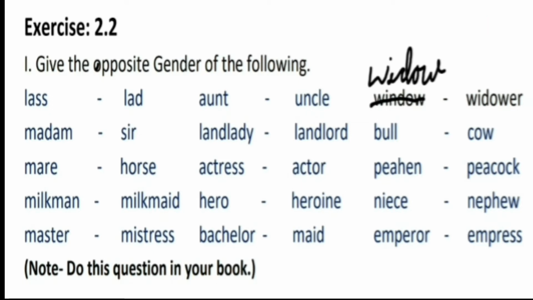A noun used for a female is of the feminine gender, as woman, girl, aunt, daughter, sister, queen, lioness. A noun used for both male and female is of the common gender, like child, friend, cousin, person, pupil, teacher.